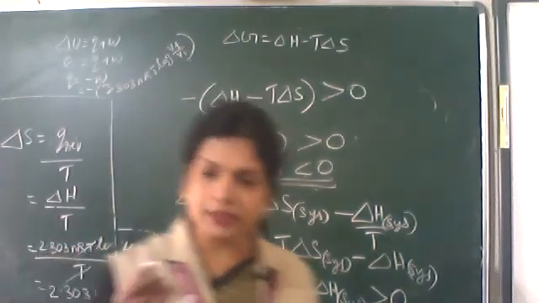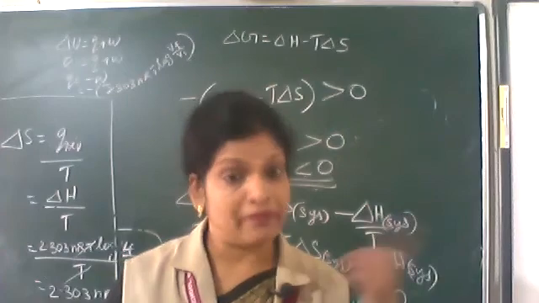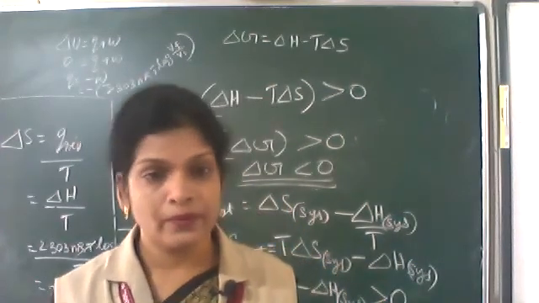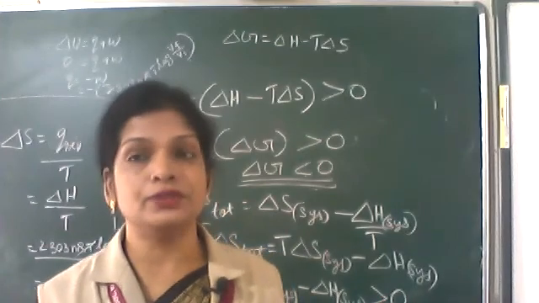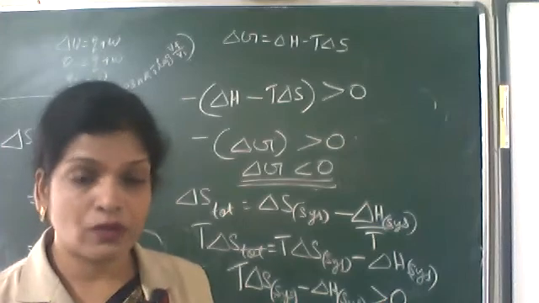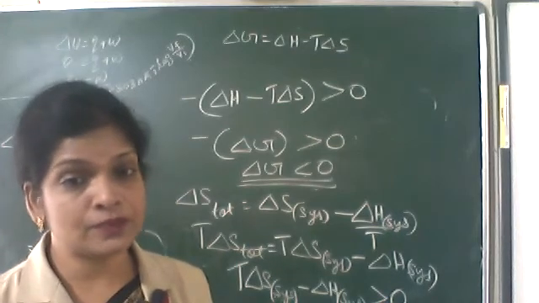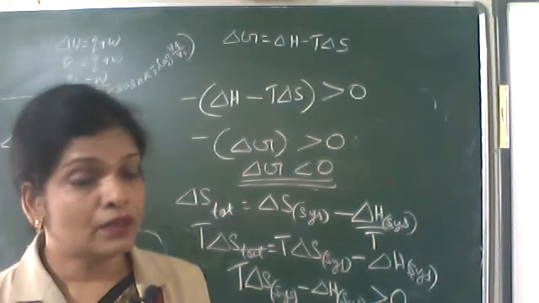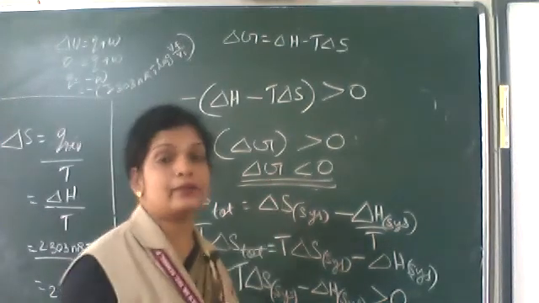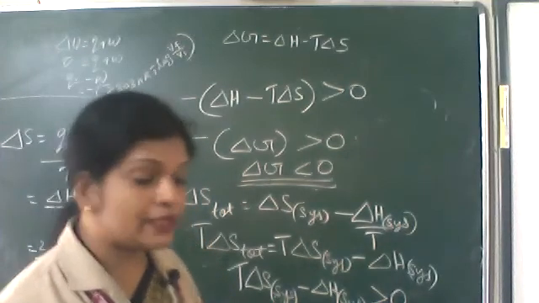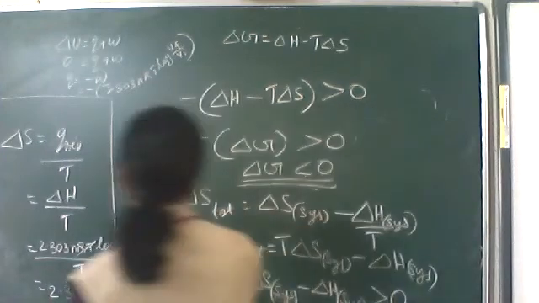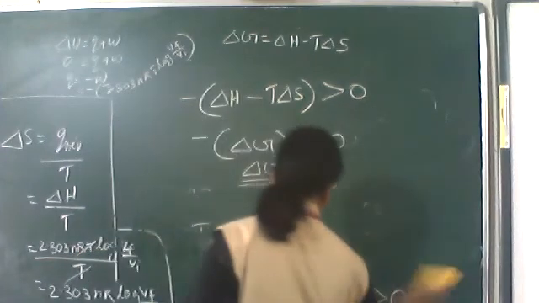So you can talk in terms of delta H, it should have a negative value, and delta S, it should have a positive value. Instead of telling these two, you can tell only in terms of delta G, a new function, we call it the Gibbs function or Gibbs free energy or available work. So delta G should have a negative value. That is the condition for spontaneity. Delta G should have a negative value for a spontaneous process.